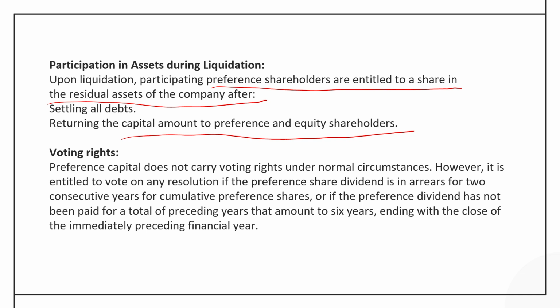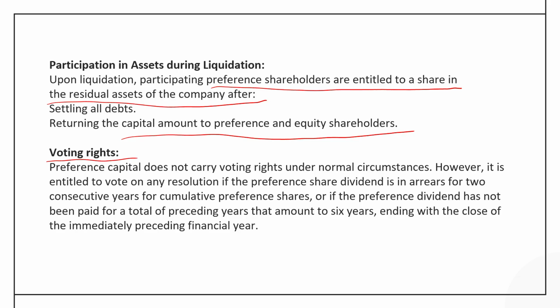Now, the next important question is whether the preference shareholder has some voting right or not. Practically, since preference shareholders enjoy a fixed rate of dividend, they also have a right to participate in the extra income of the company if it is a participating share. They can also claim the last year's dividend if it has not been paid.